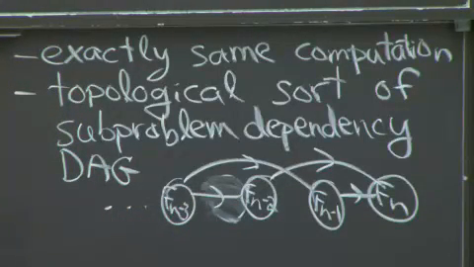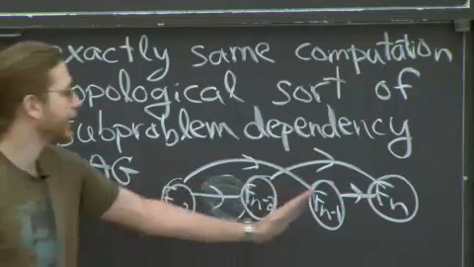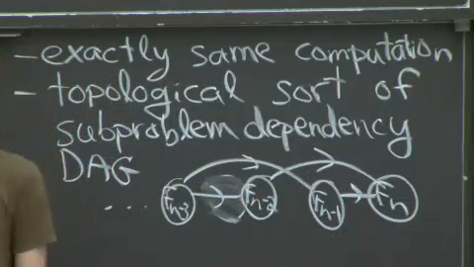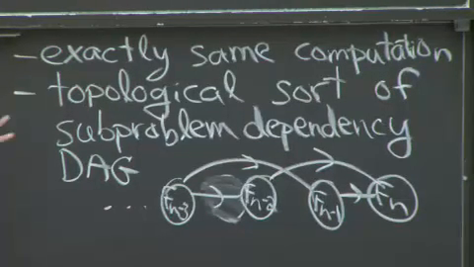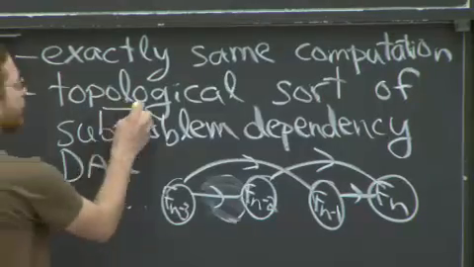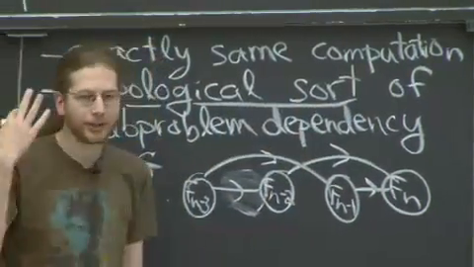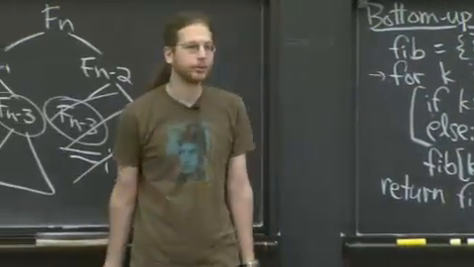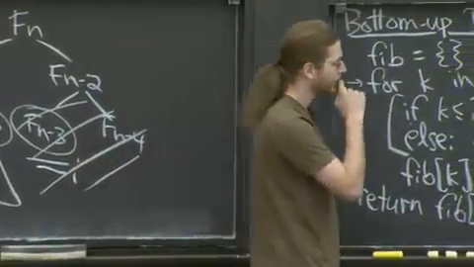Now I've drawn it conveniently so all the edges go left to right. So this is a topological order from left to right. And so I just need to do f1, f2 up to fn in order. Usually it's totally obvious what order to solve the subproblems in. But in general, what you should have in mind is that we are doing a topological sort. Here we just did it in our heads because it's so easy. And usually it's so easy, it's just a for loop. Nothing fancy.